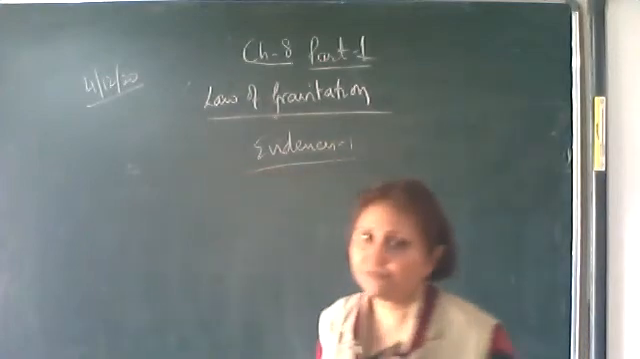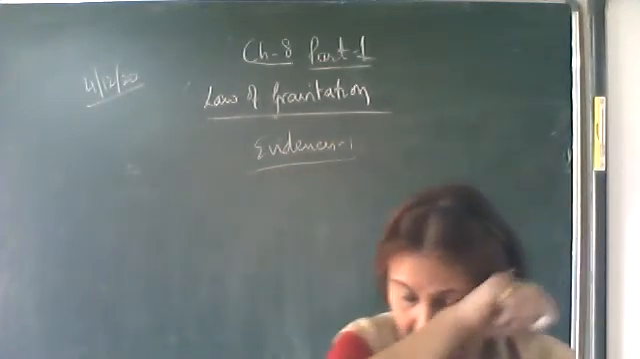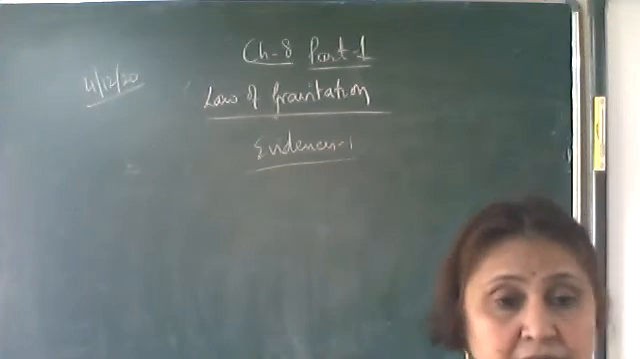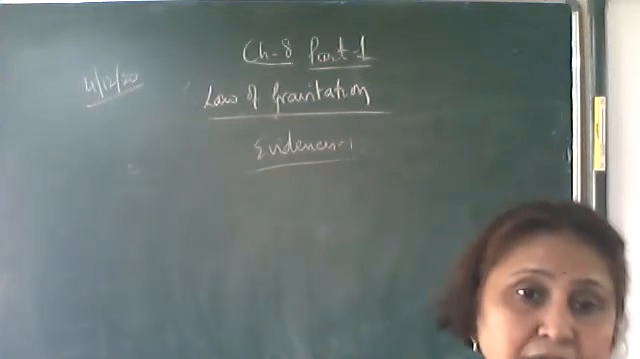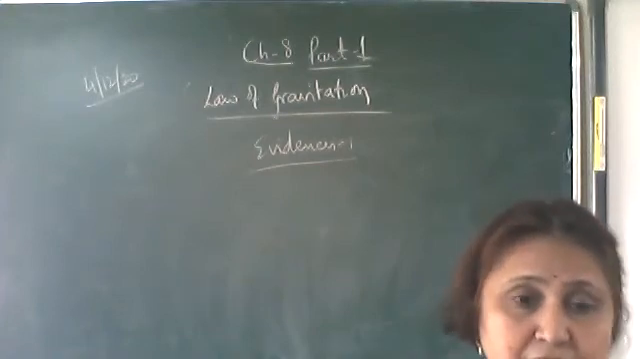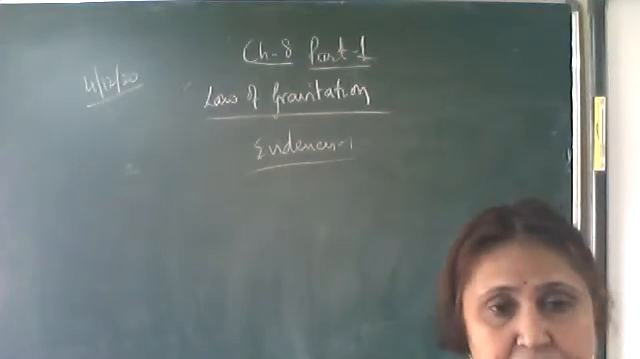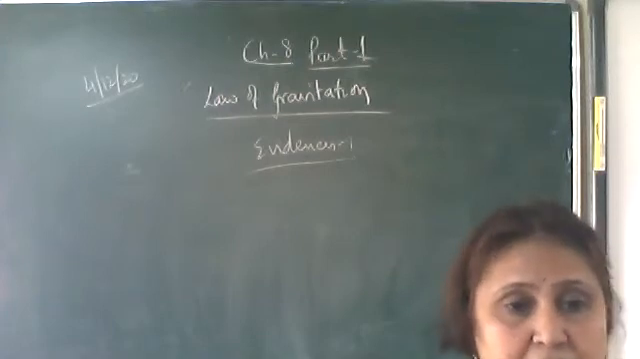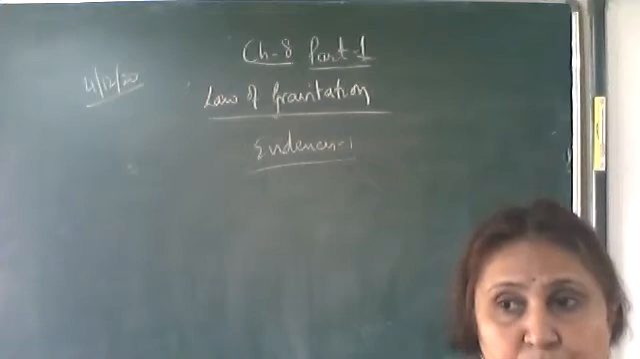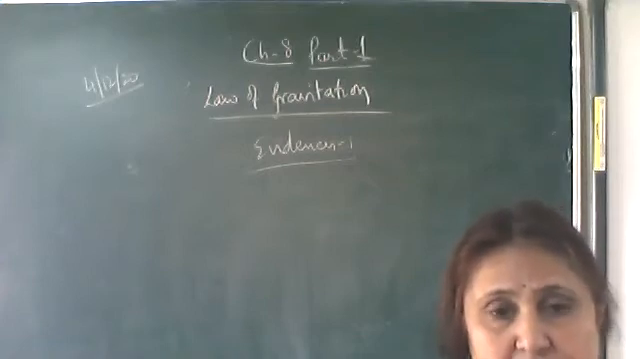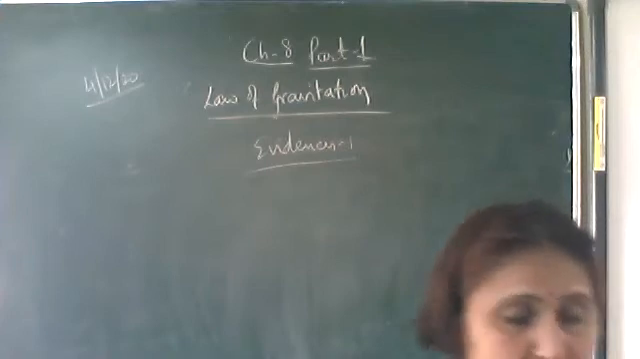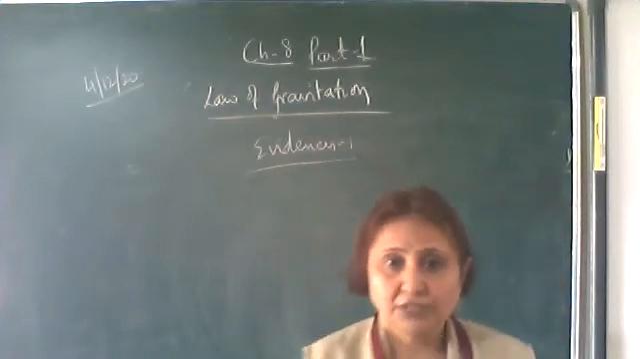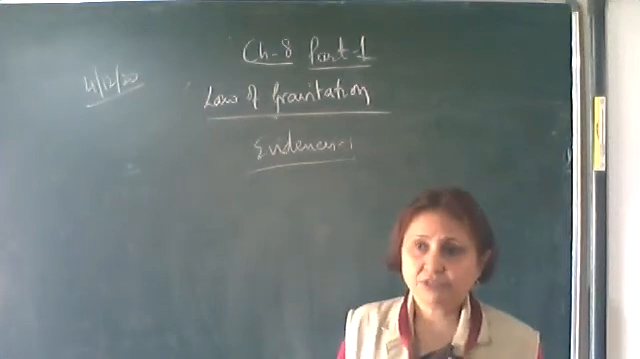Okay, evidences of law of gravitation. The moon revolving around the earth is due to the gravitational force of the earth. So write the first evidence: the moon revolving around the earth. This gives the evidence that the law of gravitation exists, that there is some force of gravitation.